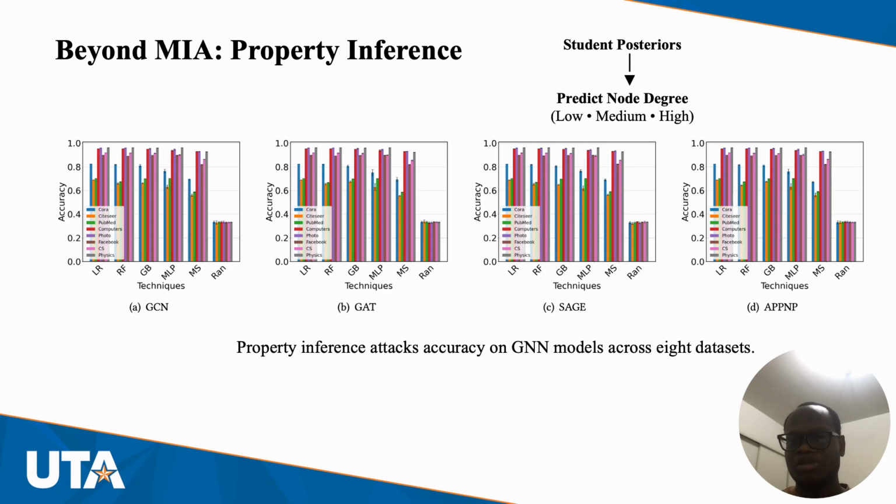In addition to the node membership inference attacks which we've been doing, we also checked if we could reliably perform a property inference attack, and so we divided node degrees into low, medium, and high degrees. The motivation here is that an attacker may want to know which node is influential. Using different machine learning algorithms including logistic regression, random forest, or even an MLP, we see that in some cases, with an accuracy of 90%, the attacker can know if a node is influential or not.